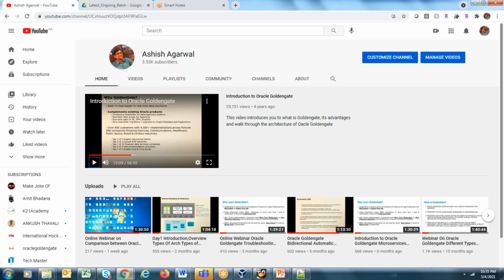So guys, microservices is the latest architecture which is available. You can choose either of the two while you are setting up Oracle Golden Gate. You can either go with classic or you can go with microservices. It's completely up to you. There are a lot of projects going on where you might want to upgrade your existing architecture to microservices. Microservices is the future of Golden Gate. New deployments, whatever organizations are doing, they are preferring microservices.